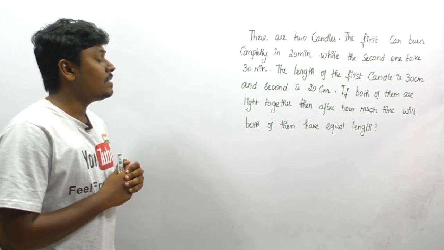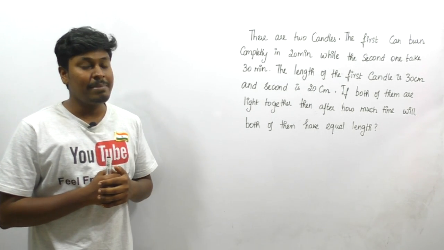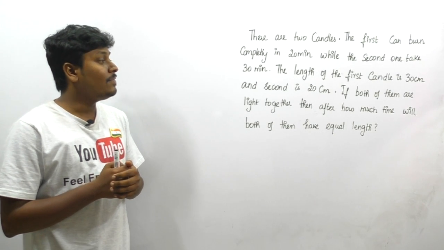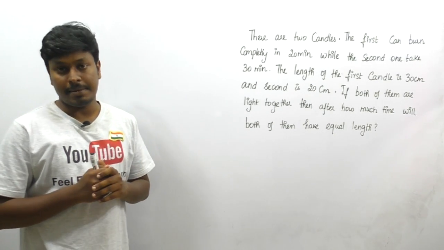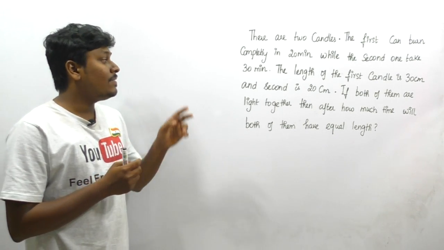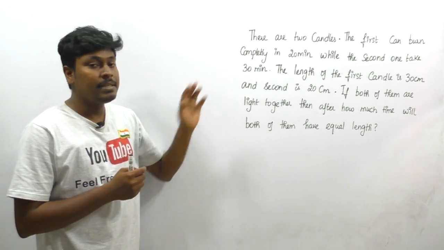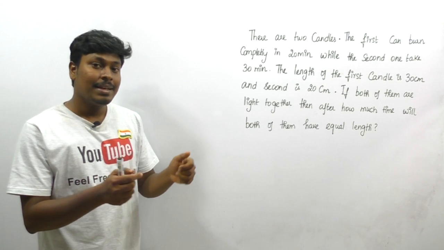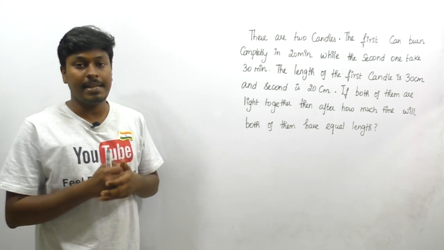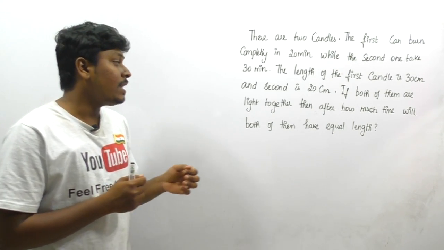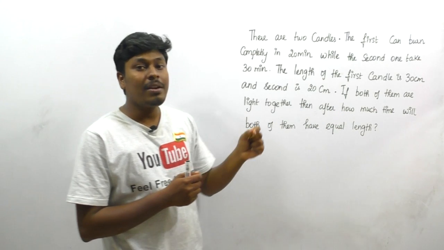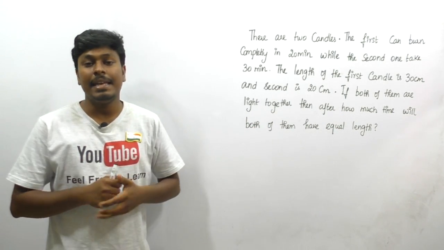First of all, the first candle is 30 centimeter in length and it takes 20 minutes to completely burn, and the second candle has a length of 20 centimeter and it burns completely in 30 minutes. So they are lighting both the candles simultaneously, and our target is to find at what time both the candles are at an equal length.